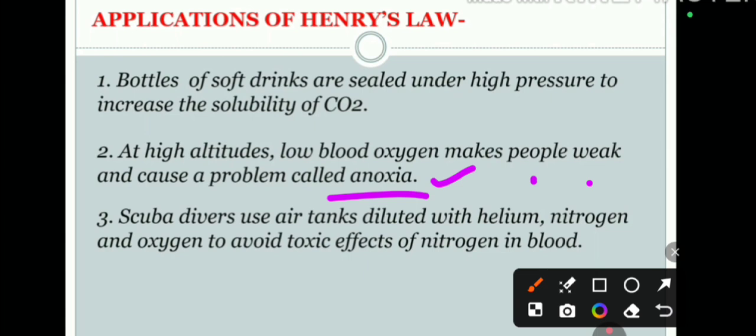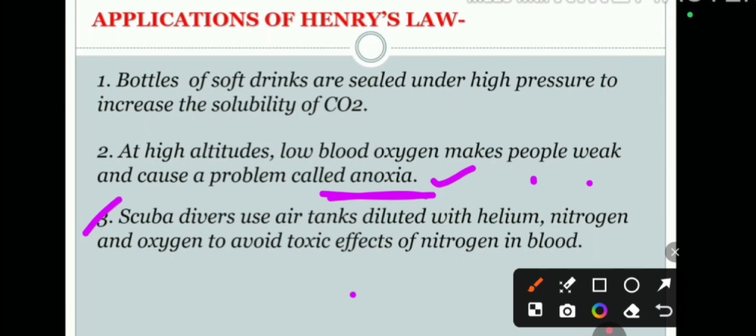So it is also based upon Henry's law, which states that the higher the partial pressure, the higher the solubility. At higher altitude the pressure is less, so solubility will be less, which results in anoxia. That's why our blood becomes deficient in oxygen.